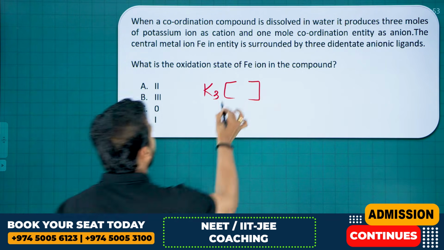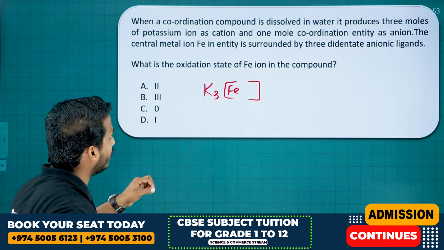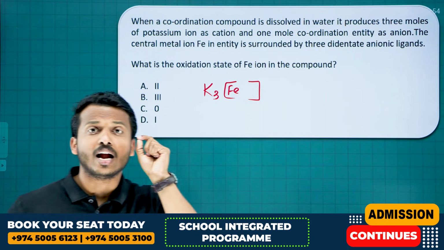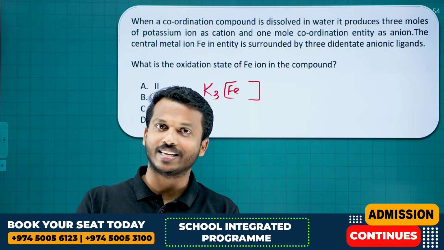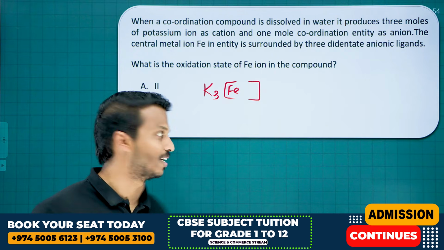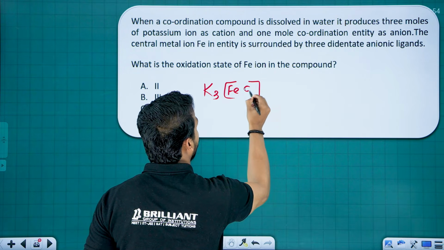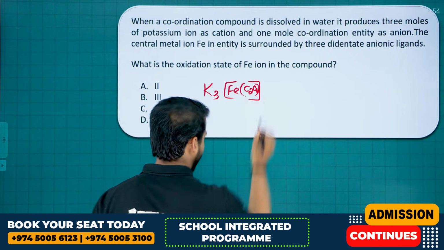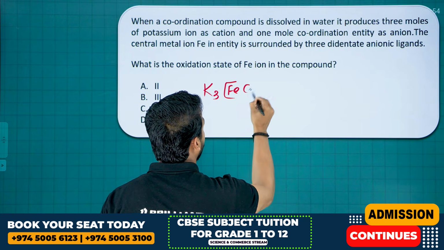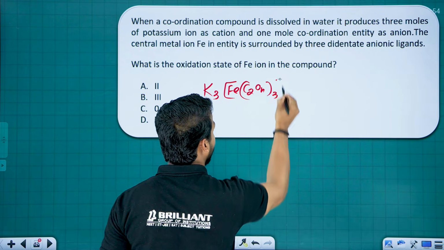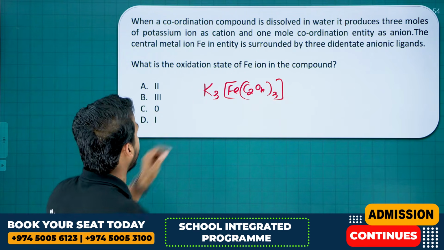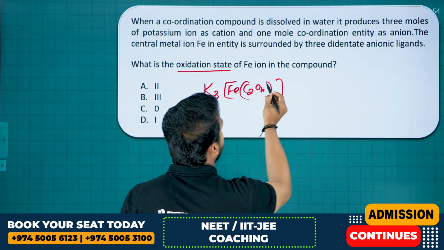The central metal ion Fe in the entity is surrounded by 3 didentate anionic ligands. Among didentate ligands, en and ox are there; the anionic one is oxalate, C2O4, so [Fe(C2O4)3]. That makes the complex. What is the oxidation state of Fe in the complex?